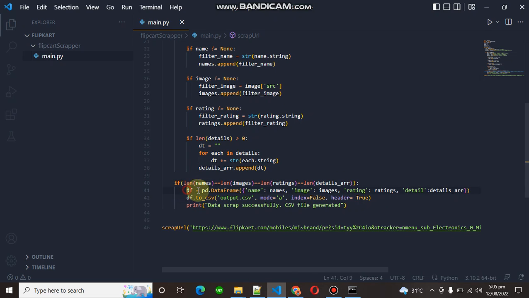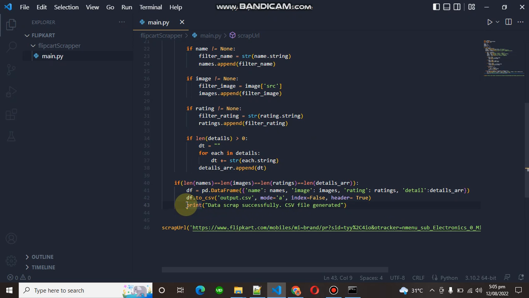I use pandas to create the CSV file. It is very simple to create a CSV file. You have to pass the names of the columns you need, and you have to pass the arrays. Then you say data frame dot to CSV, give your file name, and set the header and index.